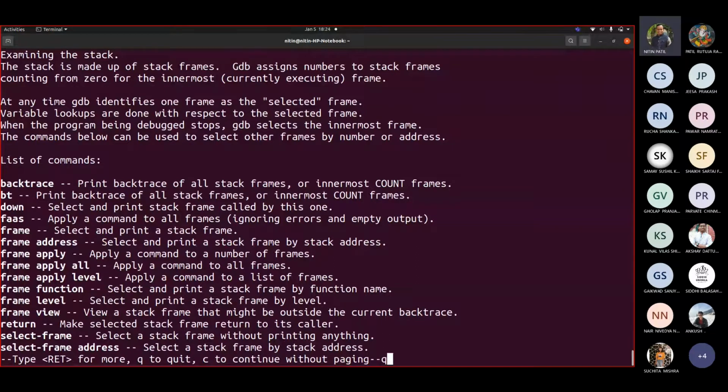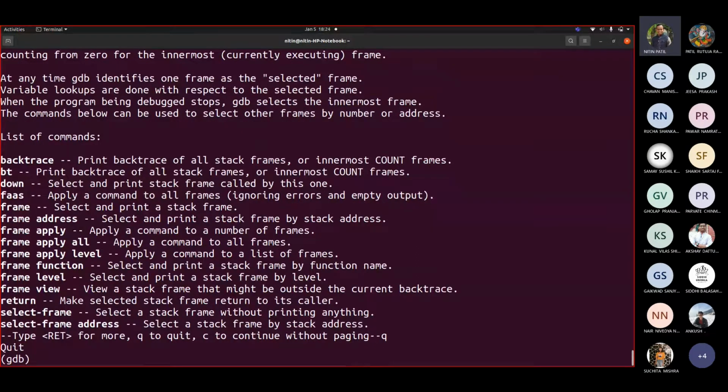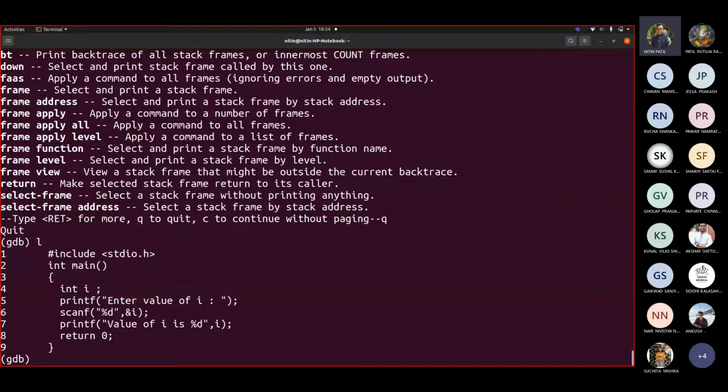Now, what was the entry point for our C code? Can somebody tell me? Which function should it execute first? Okay, let me show you the code. This was your code.